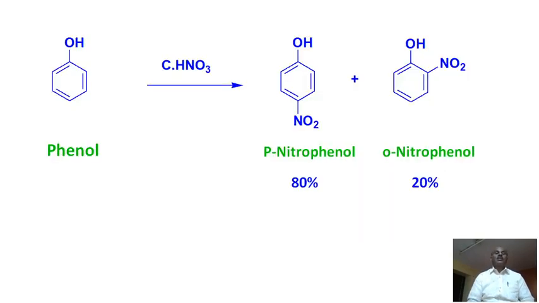Now this is one of the reactions you remember: phenol in concentrated HNO3 as the reagent, and phenol is the reactant. It is converted, so para-nitrophenol is obtained at 80% yield and ortho-nitrophenol at 20%. These yields can be obtained by this chemical reaction. It is 80% or 20%, you remember.